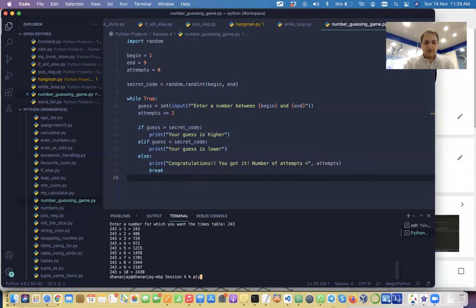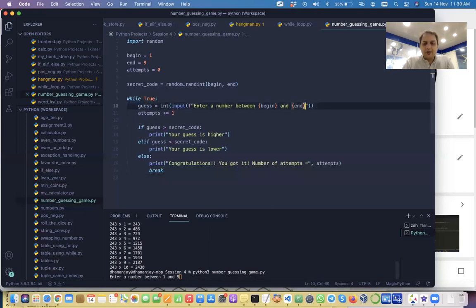Now we'll test it. So far we have written it, but we have not tested it, so we can never be sure whether our program is working fine or not. But to me, I think we have got it. It should be all good. What do you think? It should work. So let's run it. Enter a number between 1 and 9. We can actually put some spacing, the formatting issue is there.